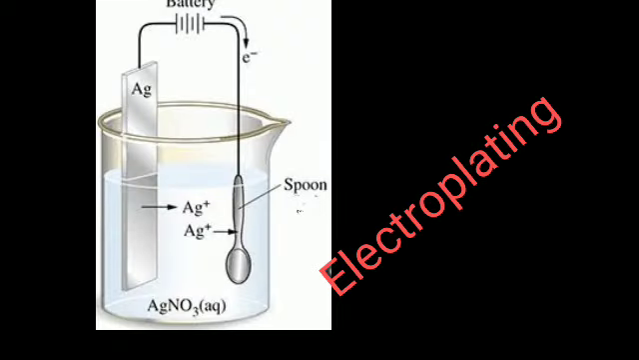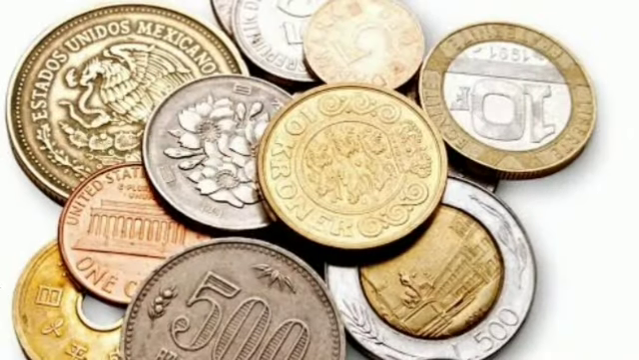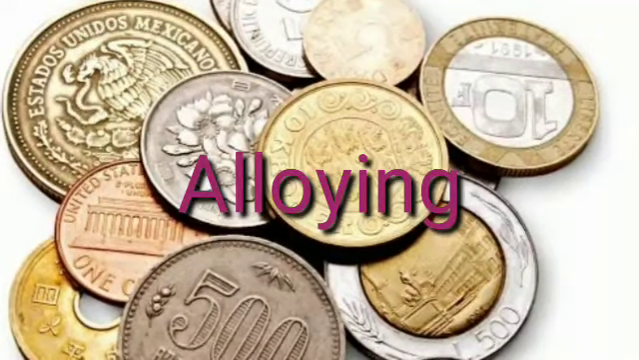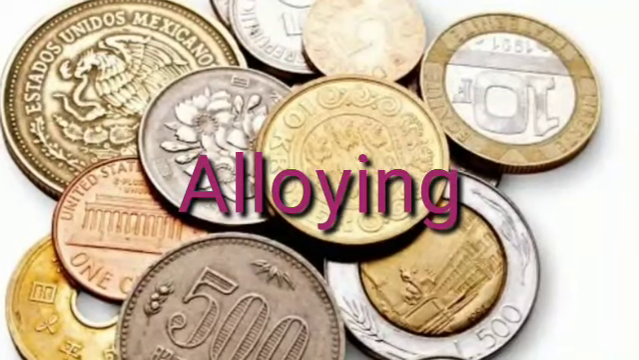Next, fourth method is electroplating. In this method, a less reactive metal is coated on a more reactive metal by electrolysis. Silver plated spoons, gold plated ornaments are examples of electroplating. Fifth and last method is alloying.